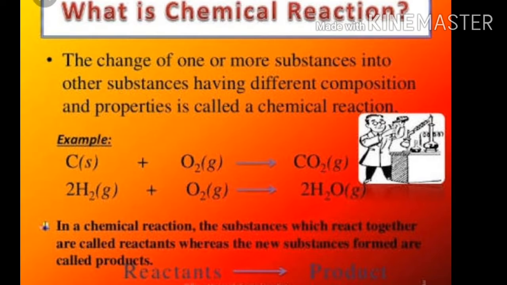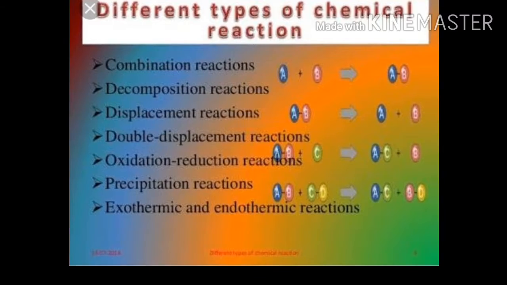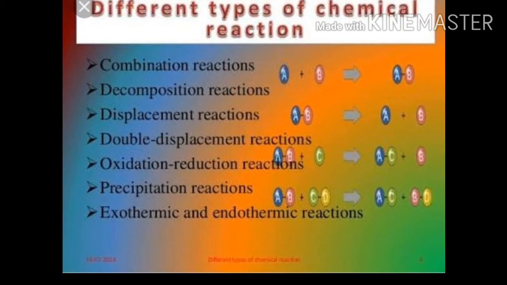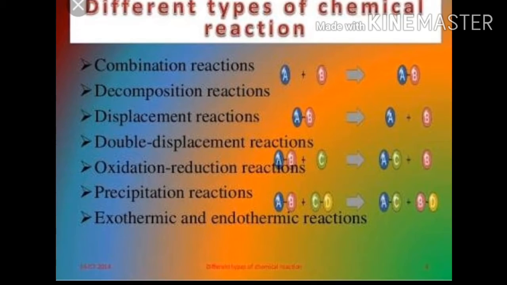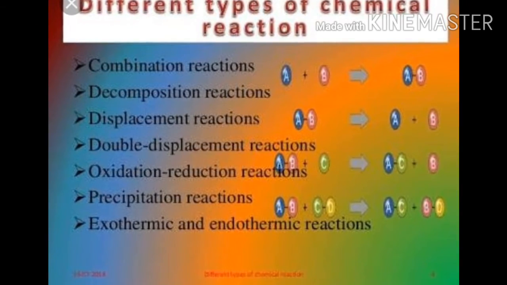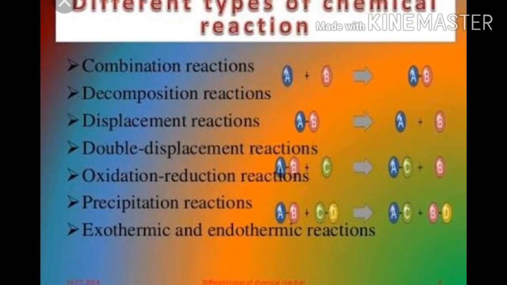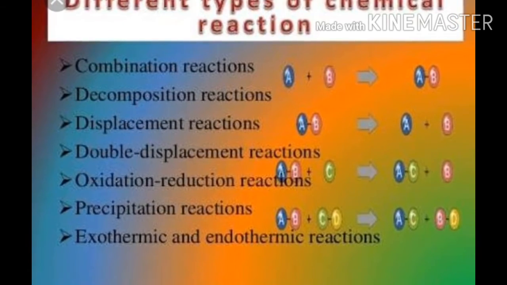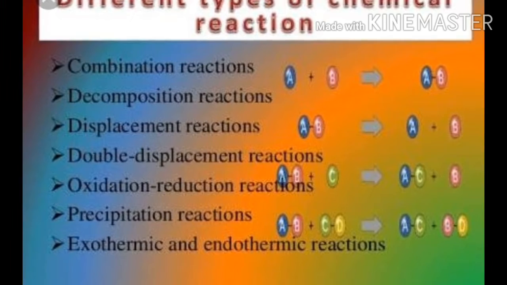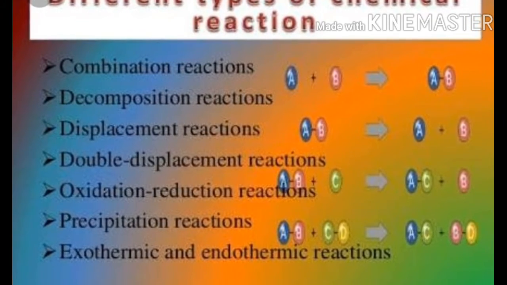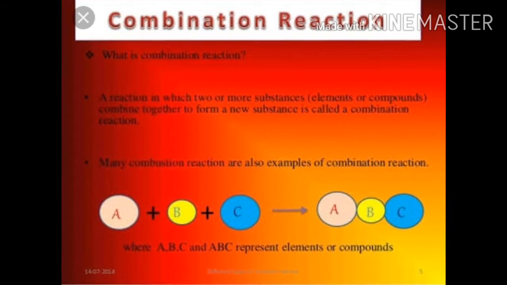Actually, chemical reactions involve the breaking and making of bonds between atoms to produce new substances. A chemical change that occurs when two or more substances combine to form a new substance is known as a chemical reaction. Types of chemical reaction: first, combination reaction. Next, decomposition reaction, displacement reaction, double displacement reaction, oxidation reaction, reduction reaction, precipitation reaction, exothermic and endothermic chemical reaction. Let's discuss these reactions one by one.